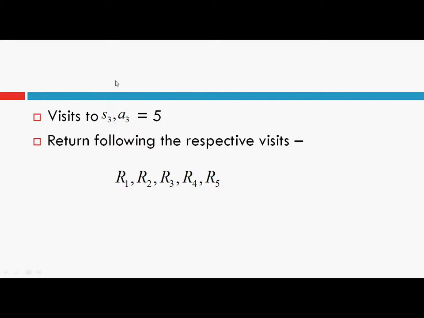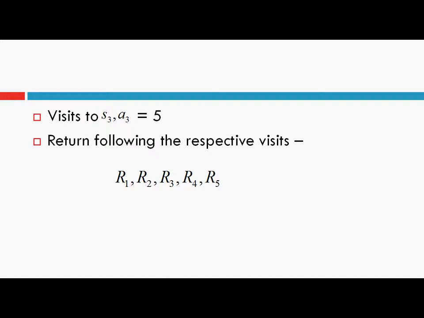The returns following those visits to state s3 and action a3 were r1, r2, r3, r4 and r5. In the first visit Monte Carlo method, we will consider just this r1, and we append it to a list of returns following state s3 and action a3.